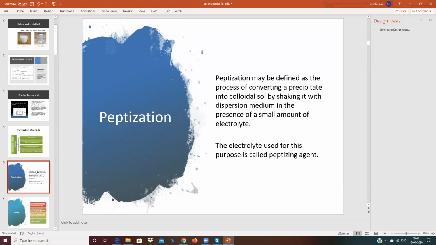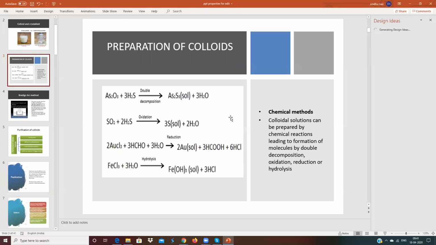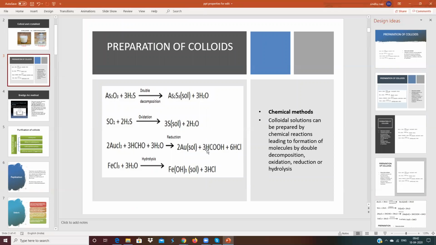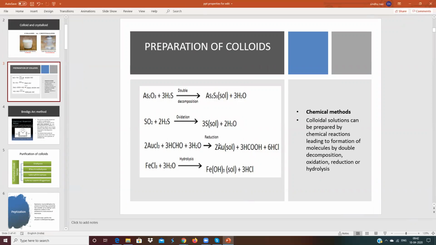So we need removal of these impurities other than the colloidal particle, any other chemical. What are the chemicals present? Here excess of water is there. Here you have formaldehyde and here you have HCl present. So this excess of impurities has to be removed from the colloidal solution. Hope you understood what I told you.